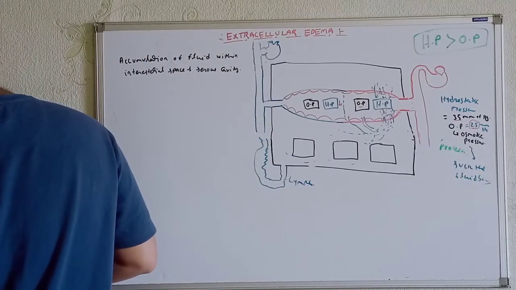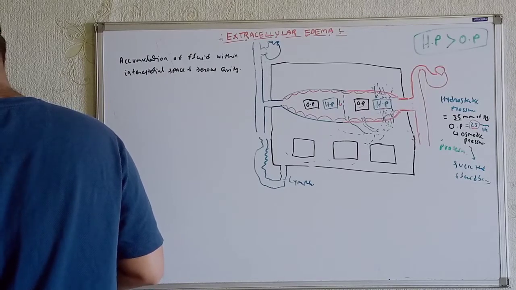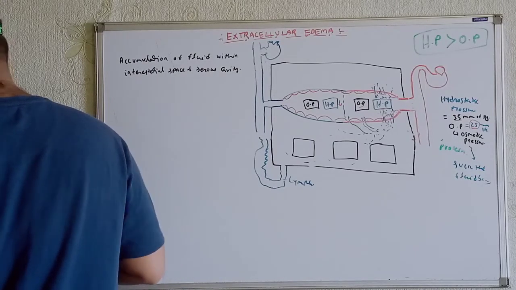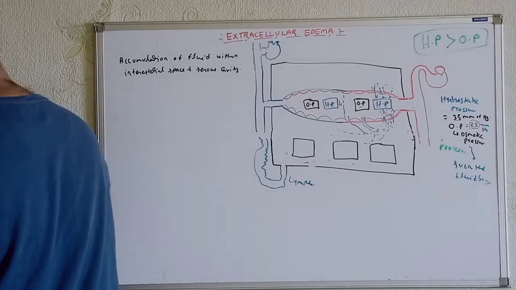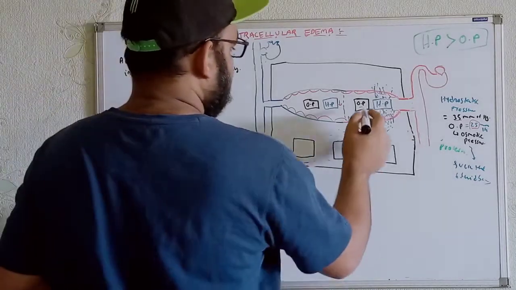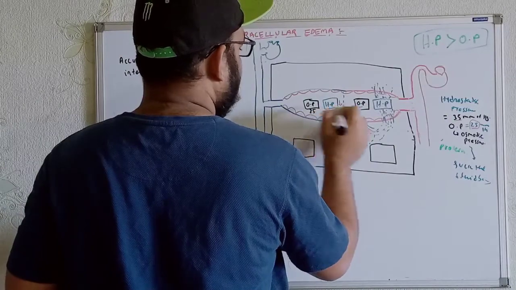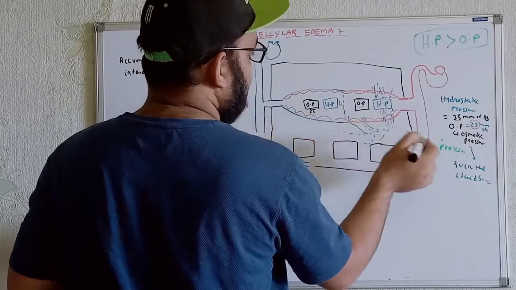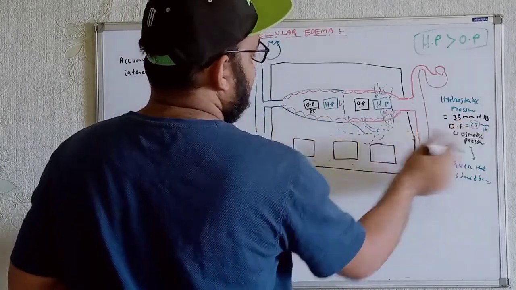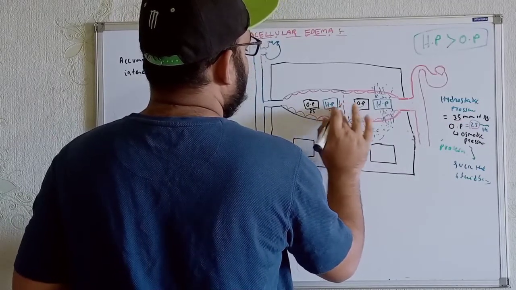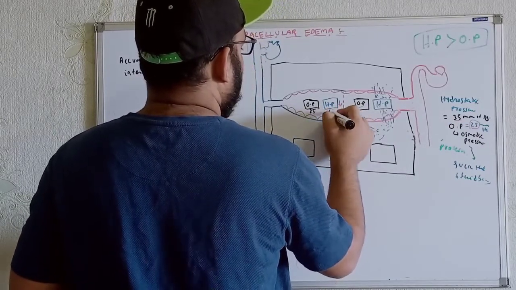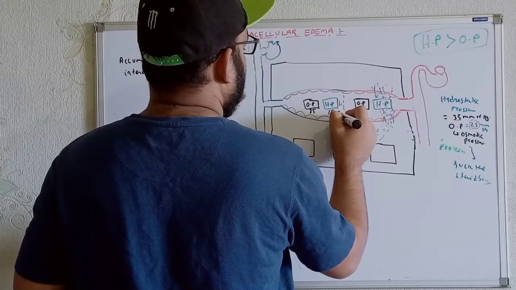So let me show over here in a different color. The osmotic pressure is the same, 25. And for example, the hydrostatic pressure is getting reduced from 35 to 20 mm of Hg, or in terms of the 50, we are getting 50 millimeters of mercury here and 25 here.